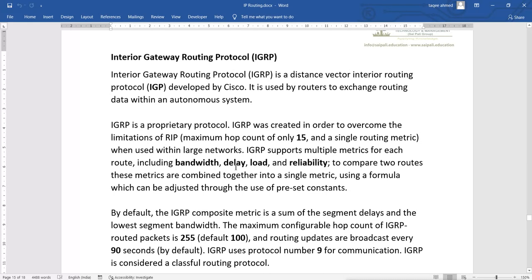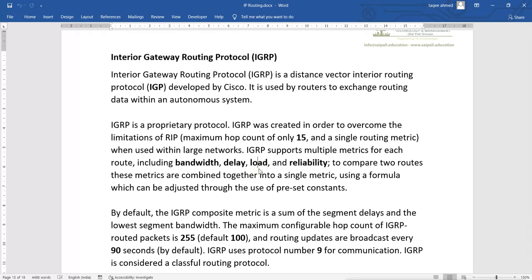Then it can compare the delay. Delay means how much delay it takes to get to the destination, so it will prefer the link with less delay. Then it can also compare the load.